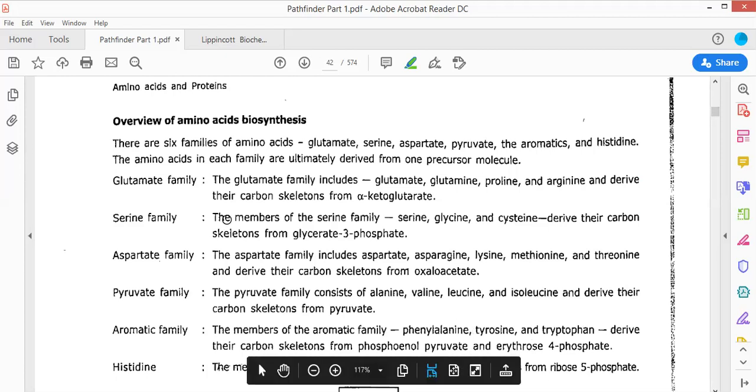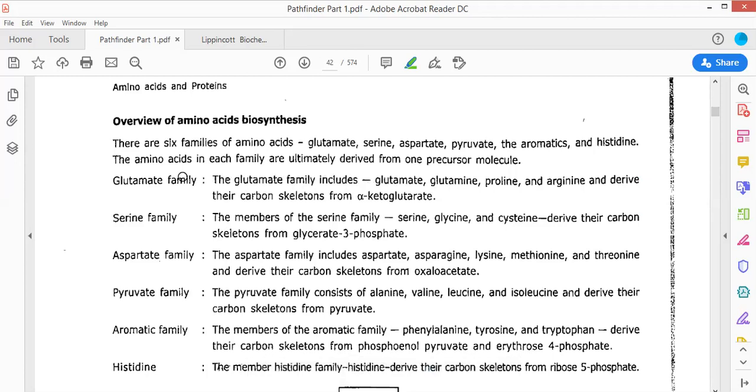For example, the glutamate family includes all those amino acids in which glutamate acts as a carbon donor. For example, glutamate, glutamine, proline, arginine, and others derive their carbon skeleton from the alpha ketoglutarate molecule. They are being included in the glutamate family.